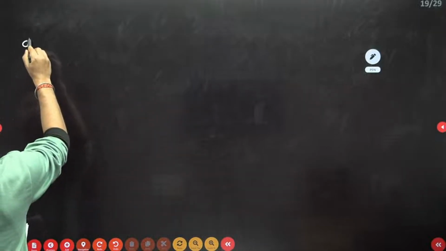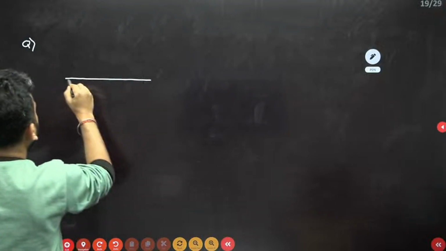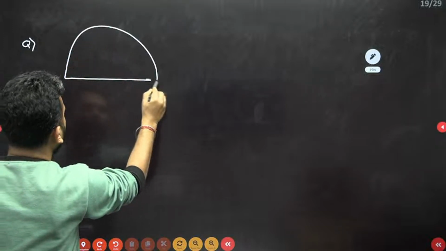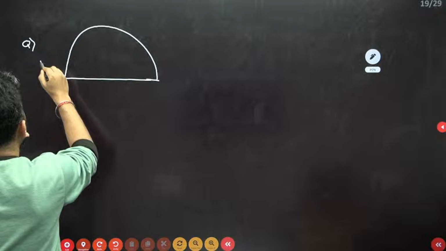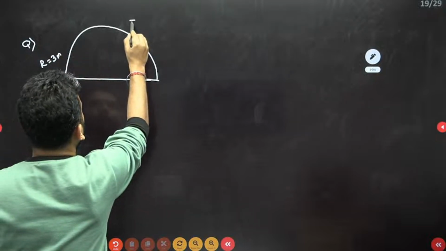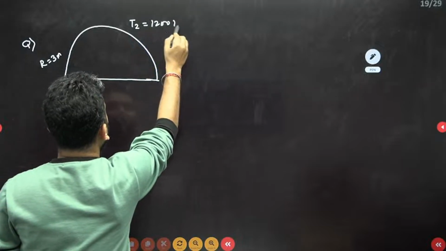The question is: this is a two surface enclosure that has been given. The upper one is a hemisphere. The radius is given as 3 meter. The temperature of the dome is given as 1200 Kelvin.